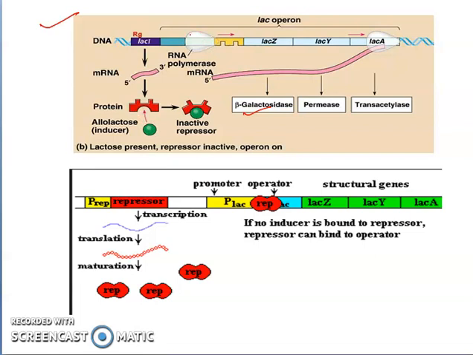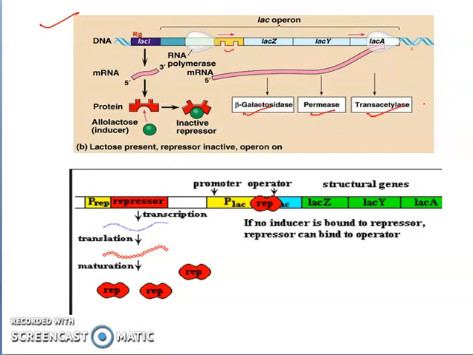So the RNA polymerase will pass in this way, as in the operator region, repressor is not present. As the promoter is passing, it will generate the mRNA. It will help in the formation of mRNA of LAC-Z, LAC-Y and LAC-A. And after the formation of mRNA, the proteins like beta-galactosidase, permease and trans-acetylase will be produced.